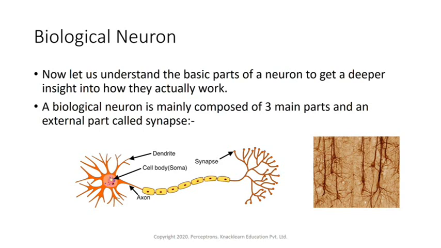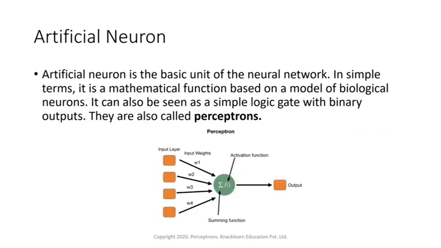Now, to understand with respect to this, there is something called an artificial neuron. What is an artificial neuron? An artificial neuron is the basic unit of a neural network, what we call an artificial neural network. Within an artificial neural network, this unit, the artificial neuron, is a mathematical function based on a biological neuron.